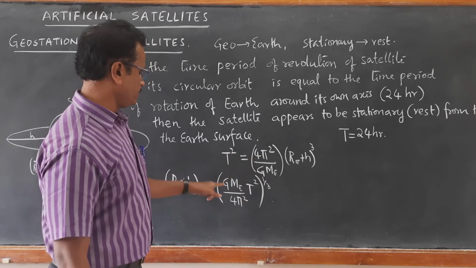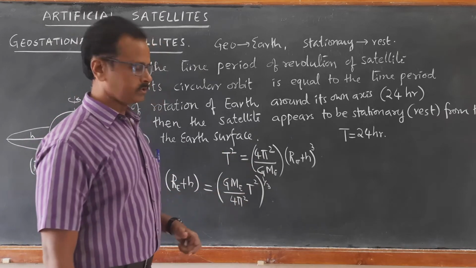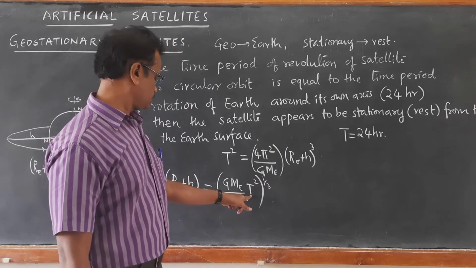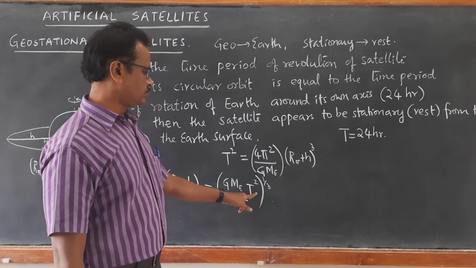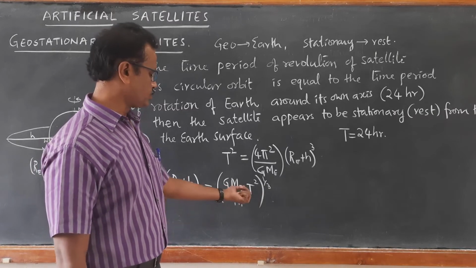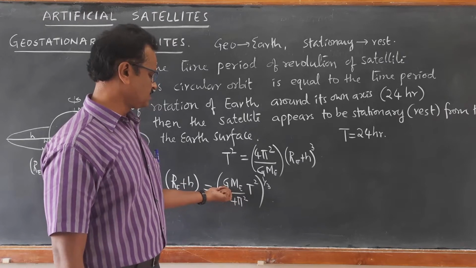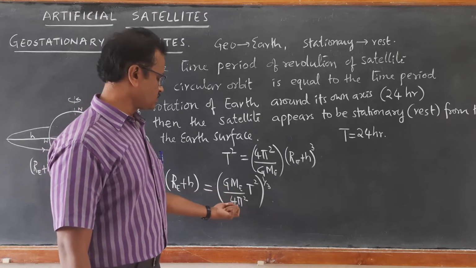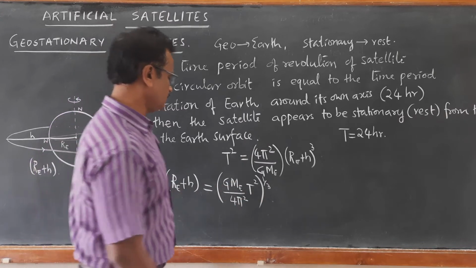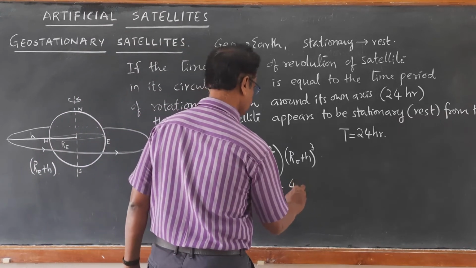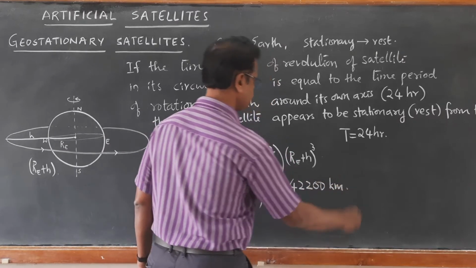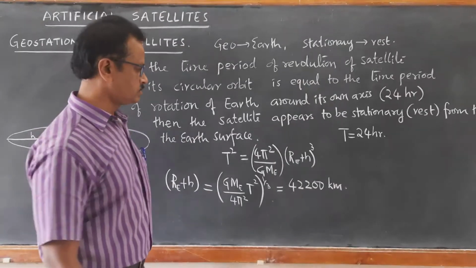GMT squared over 4 pi squared, yes, this is going to be the equation. Now in this equation you have to substitute time period 24 hours. You convert 24 hours into seconds: 24 into 60 into 60. Then square of it, then mass of Earth, then the gravitational constant and 4 pi squared. If you substitute and take the cube root of this, we get the value 42,200 kilometers. It comes out to be 42,200 kilometers.